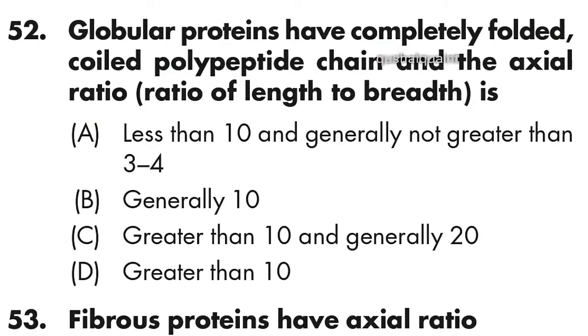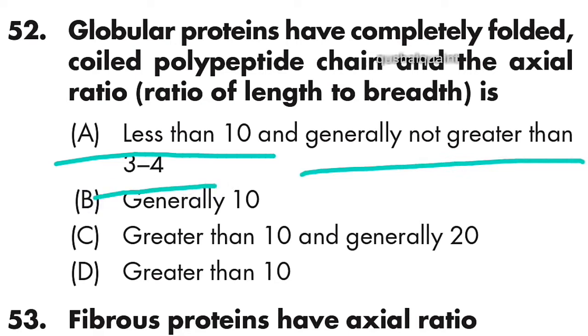52: globular proteins have completely folded, coiled polypeptide chains, and the axial ratio, the ratio of length to breadth, is less than 10 and generally not greater than 3 to 4. Option A is right.